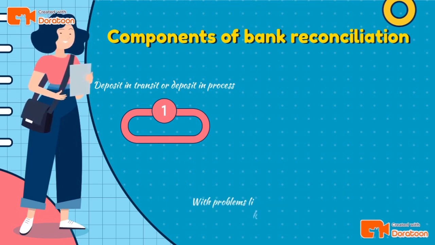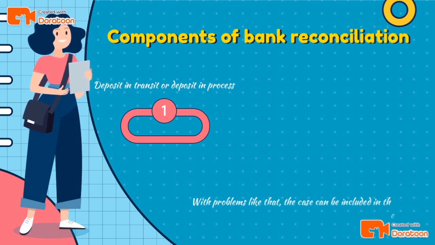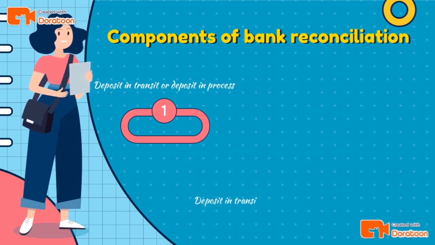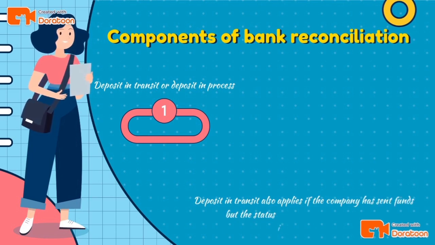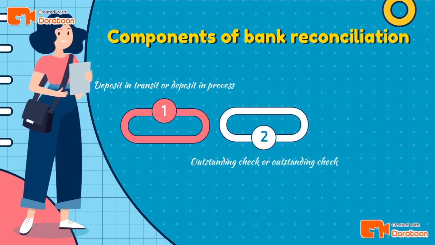With a problem like that, the case can be included in the bank reconciliation. Deposit in transit also applies if the company has sent funds but the status is still pending from the bank.